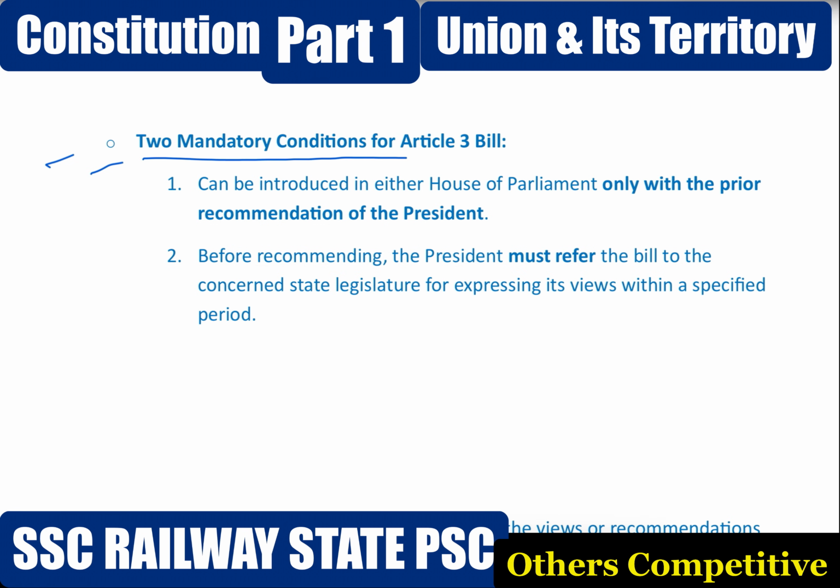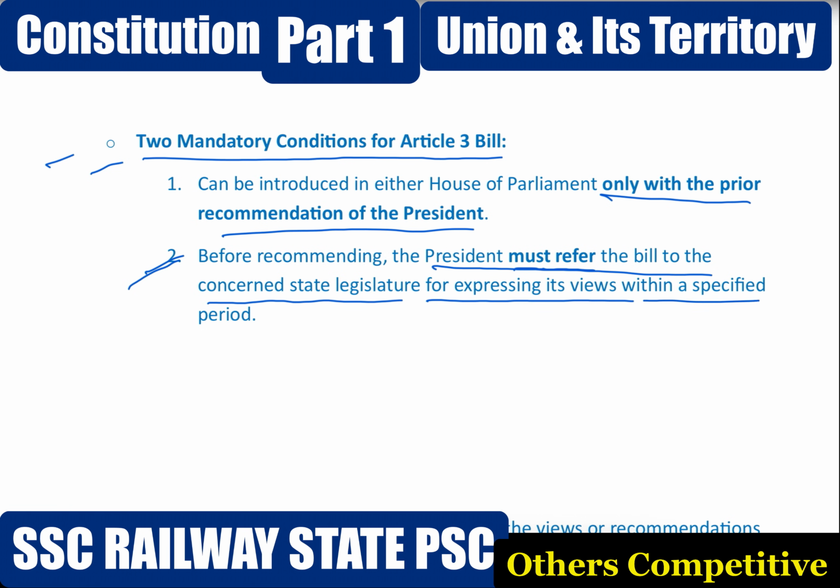Two mandatory conditions for an Article 3 bill. A bill under Article 3 can be introduced in Parliament only with the prior recommendation of the President. If the bill affects the area, boundaries or name of states, the President must refer the bill to the concerned state's legislature for expressing its views within a specified period.